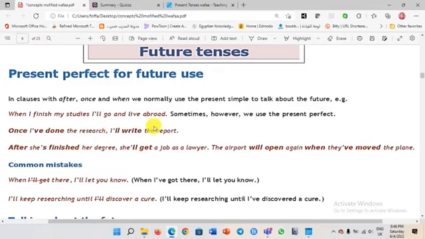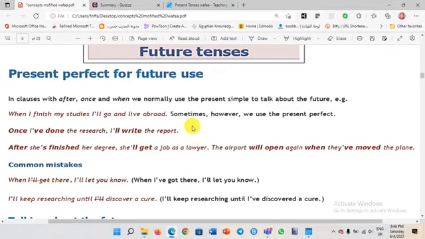Do you remember all the conditional sentences? We have to use will, and when here works like if. So when I finish my studies, I will go abroad. Sometimes, however, we use the present perfect. Example, once I have done the research, I will write the report.